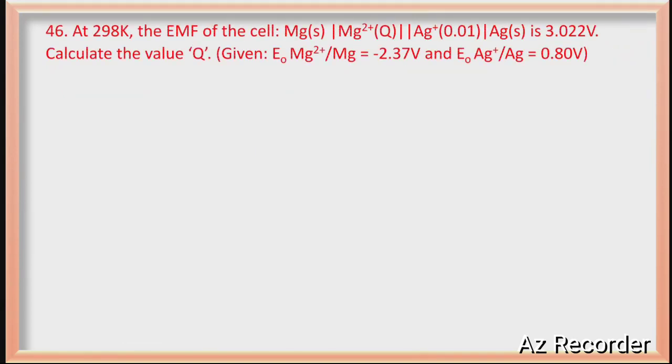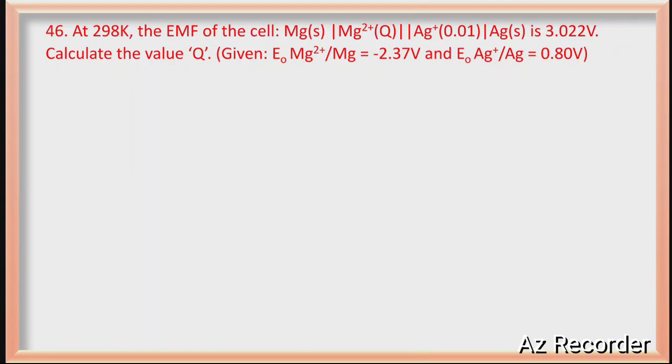46. So here electrochemistry question it is. Carefully see, magnesium converted into magnesium 2 plus. They have given in bracket Q. What is the meaning of Q? Q is a concentration of magnesium they are asking. See the question, while calculate the value of Q means concentration of magnesium they are asking, right?